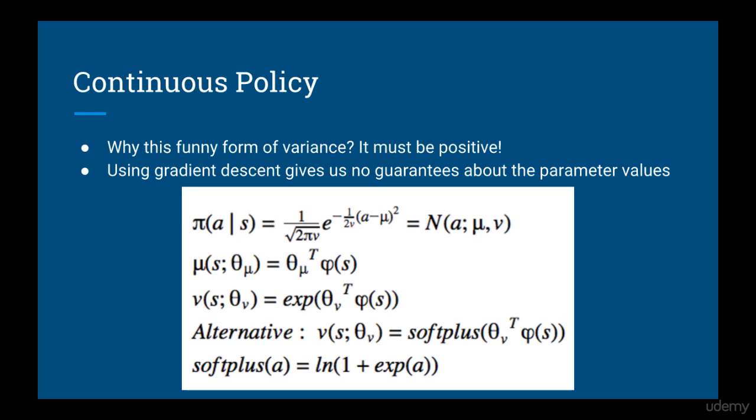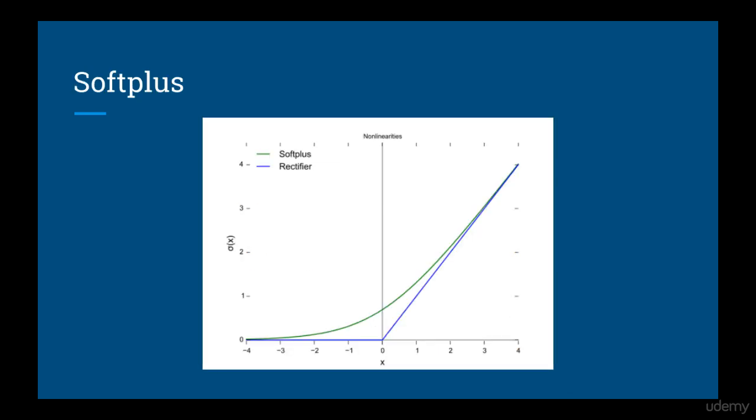So why would we want to use the exponential or soft plus after multiplying the feature vector by theta v? Well, remember that the variance must be positive. But using gradient descent, theta is unbounded. Therefore, in order to make sure the variance is always positive, we can exponentiate the output of the dot product or use the soft plus. Recall that the soft plus is asymptotically the same as the ReLU, but it can't actually go down to 0, which is useful. This might be a little better than the exponential, since the exponential grows very fast if its input is large.